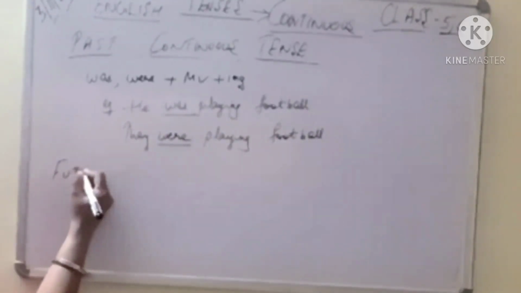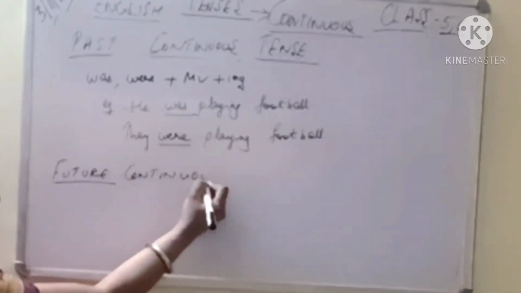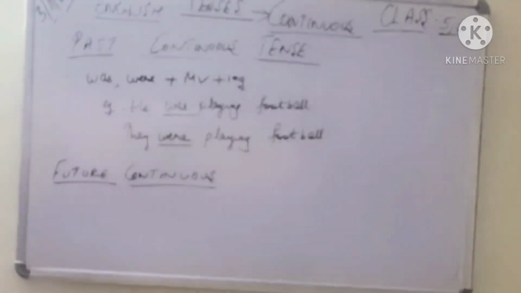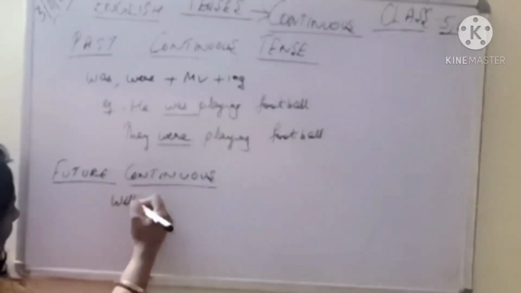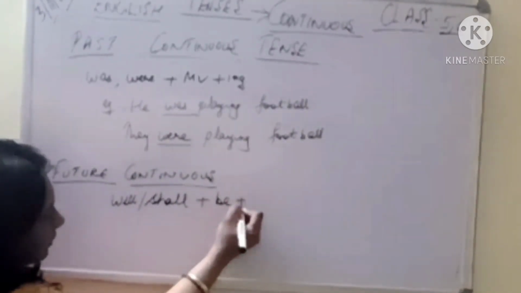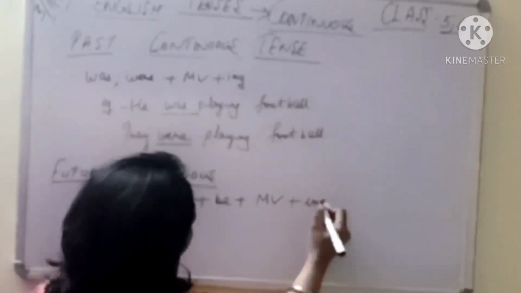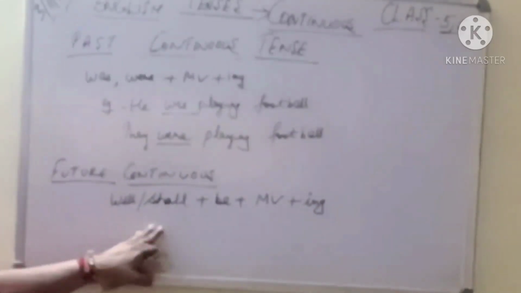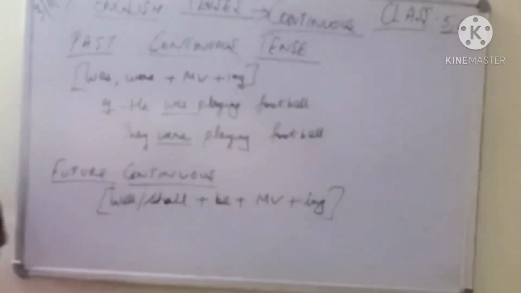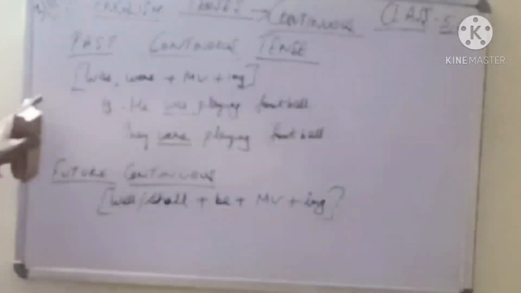Coming to the future continuous tense, what do we use in future continuous? आने वाले समय में जो काम होगा, चलता रहेगा. It always takes will, shall plus be plus your main verb plus your ing. So this is the rule you should remember. It is very, very important. If you remember this, then there will be no problem in understanding future continuous and past continuous.